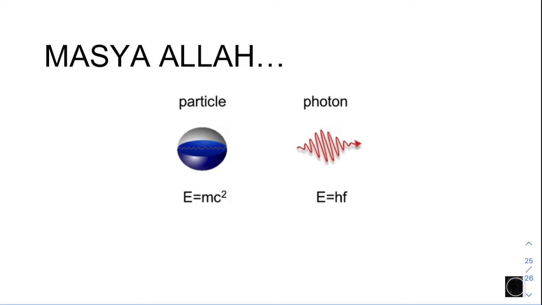Previously, in classical physics, for a particle, the energy is E equals mc squared. Even though this is not in your syllabus, in general I can state this. Then, due to some phenomena that cannot be explained by this theory, we have another idea based on quantum physics, where light is actually a photon. What does photon mean?